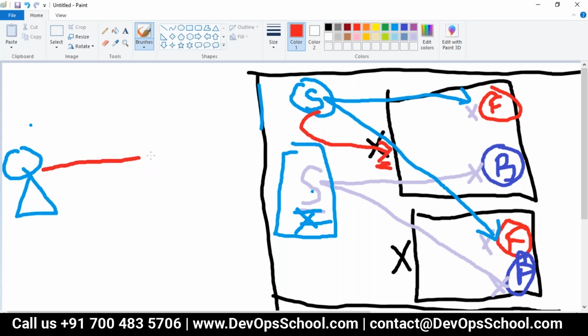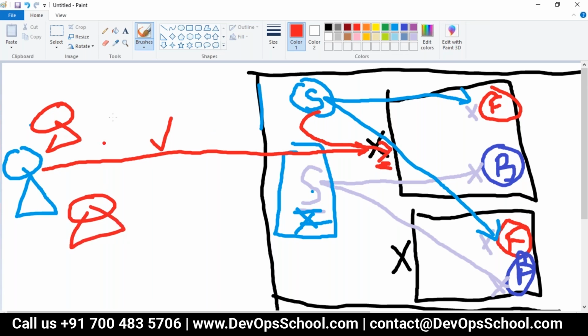Now, can I access this node? Yes, I can access. But what will happen if there are too many users? If you all hit the single node, it will be a problem for that particular node, right? Correct?